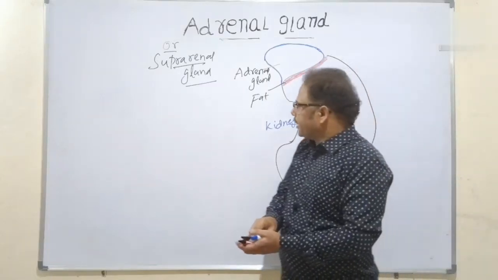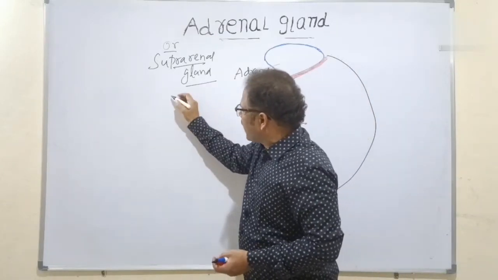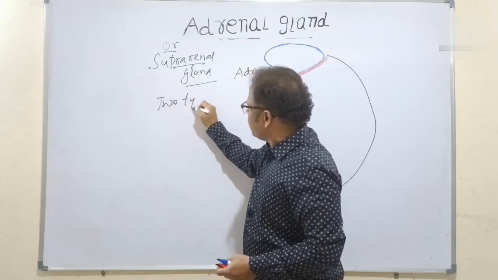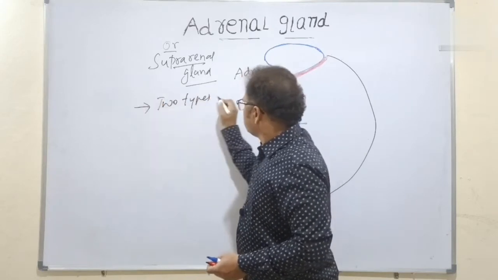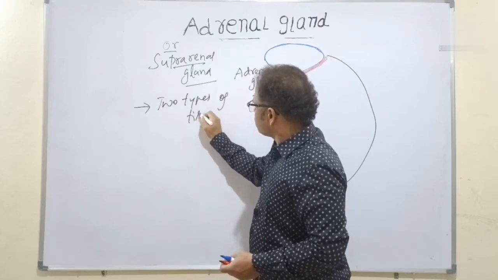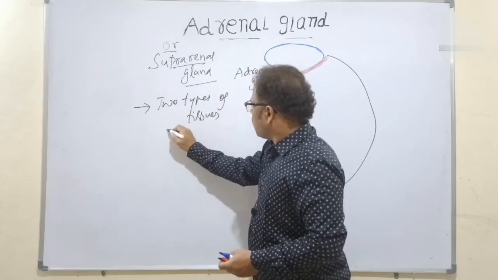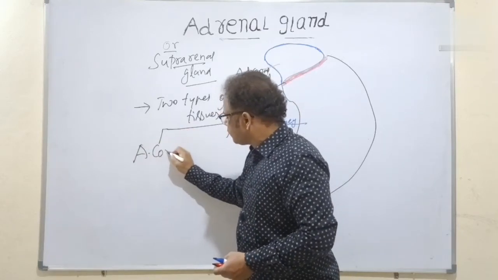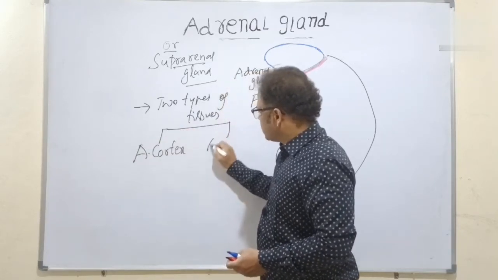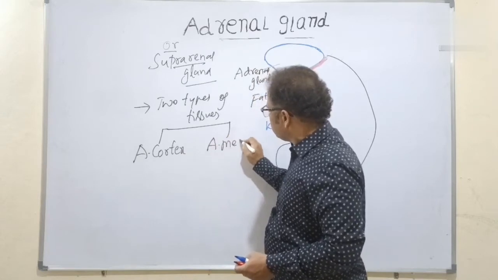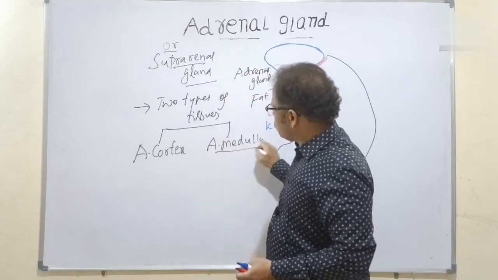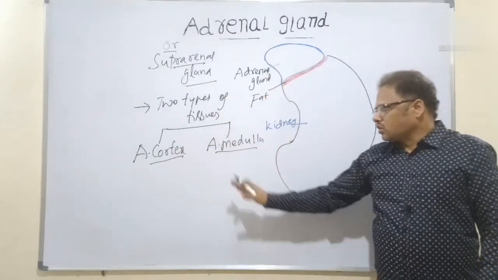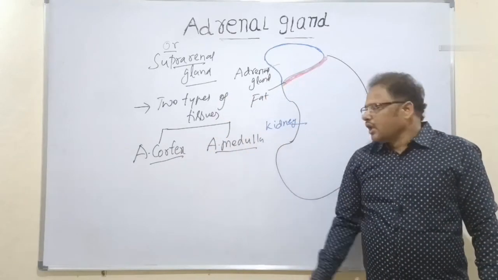The adrenal gland contains two types of tissues. One is called the adrenal cortex. The other is called the adrenal medulla. So these are the two types of tissues present in the adrenal gland. Where is the cortex present? Where is the medulla? Let's discuss now.